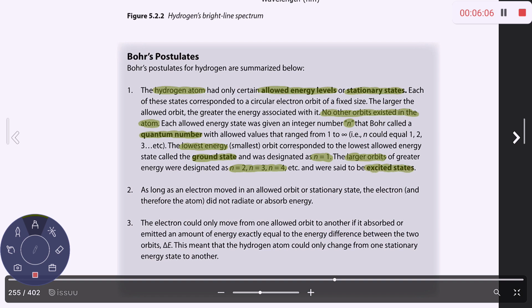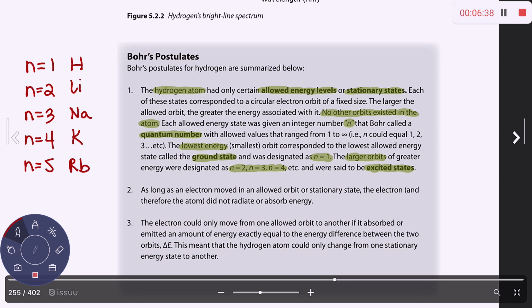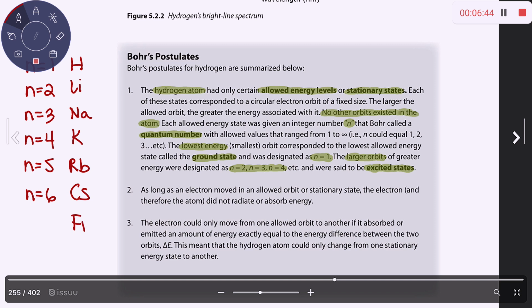Now, what we're going to do is look at your periodic table, the one that I gave you, and we're going to label these with the n's, okay? We're going to start with hydrogen on the left-hand side. So I want you to write to the left of hydrogen, n equals 1. And then when we come down to lithium, this would be n equals 2. And then sodium would be n equals 3. And then potassium is n equals 4. And then you get the idea. Rubidium would be n equals 5. Cesium is n equals 6. And then after that, francium would be n equals 7. And that's as far as you're going to go.